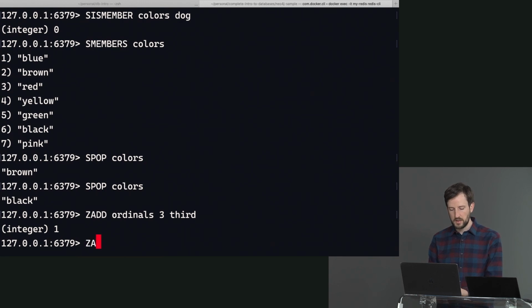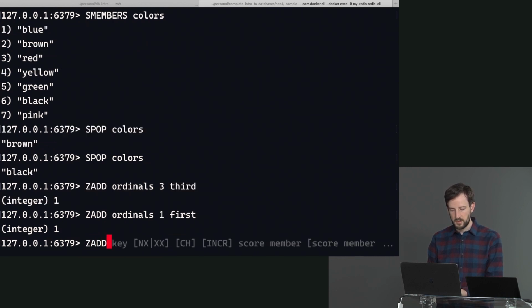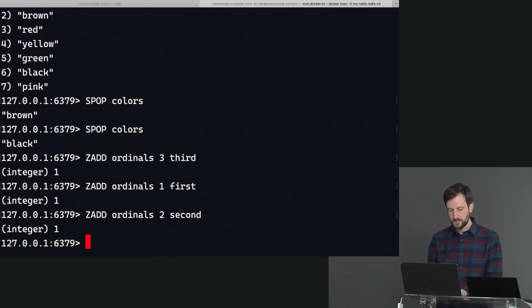Okay, and then I say ZADD ordinals 1 first, ZADD ordinals 2 second, ZADD ordinals 10 tenth, as in ordinal numbers. That's why I use the term ordinals.